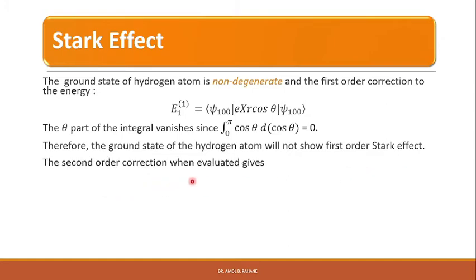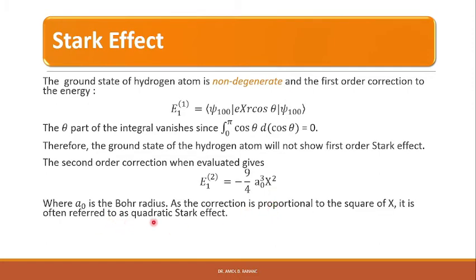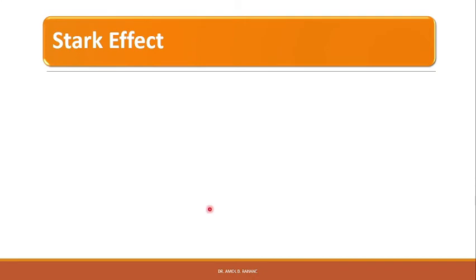The second order correction when evaluated gives the E1 of 2, that means the second order correction to the ground state is equal to minus 9 by 4 a0 cube into x square, right? Where a0 is the Bohr radius. As the correction is proportional to the square of x, it is often referred to as quadratic Stark effect. So this second order correction is also called the quadratic Stark effect. So we can see the second order Stark effect in the ground state of hydrogen atom.